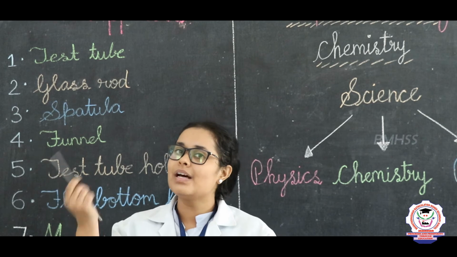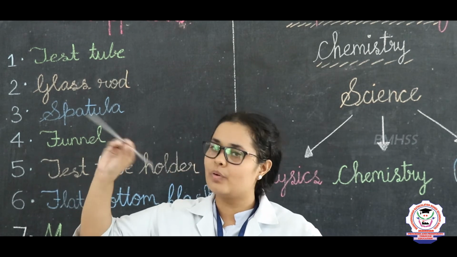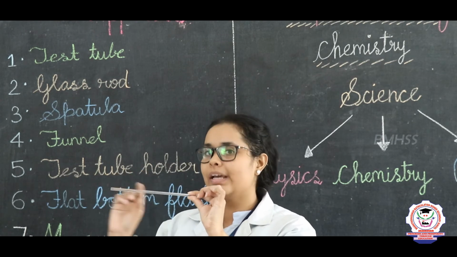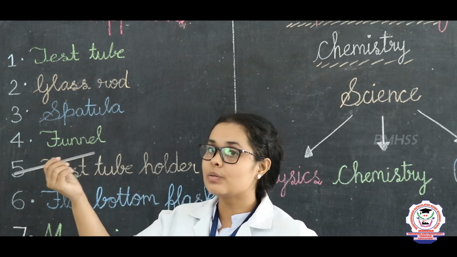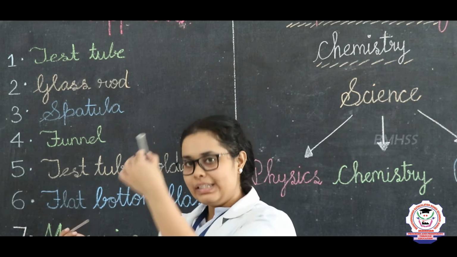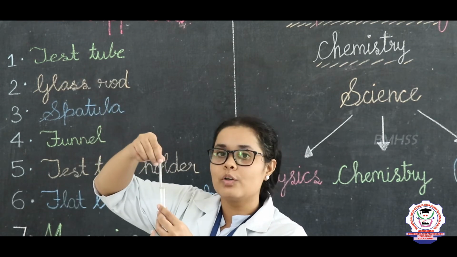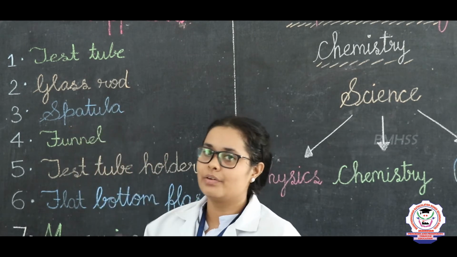Why is it called a glass rod? Because this is made up of glass, plus it is a small thin rod type. So it is a glass rod. Why are we using it? Suppose this chemical is there, I put the glass rod inside and I want to mix it. For mixing I can use it, right students.